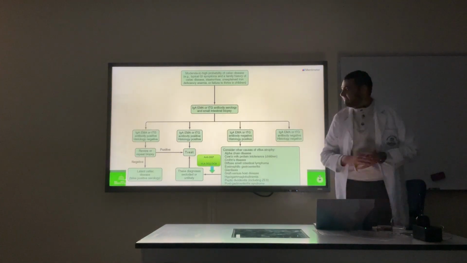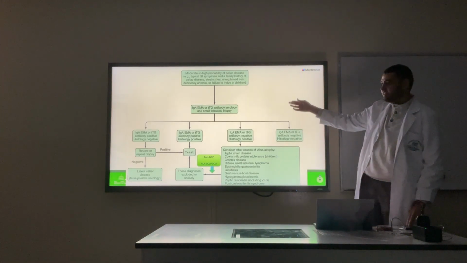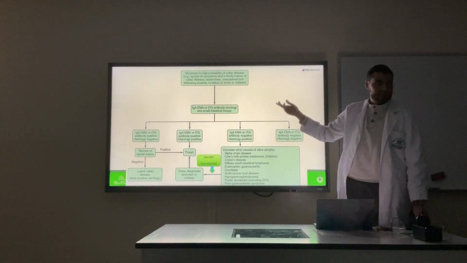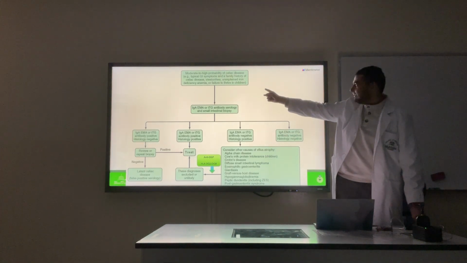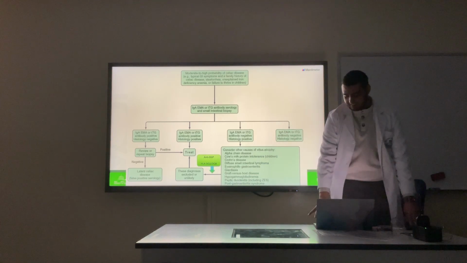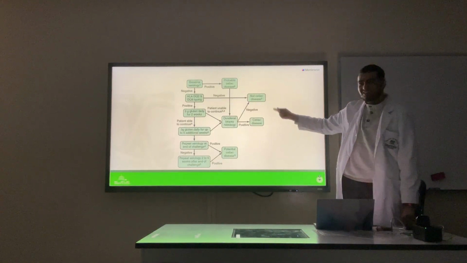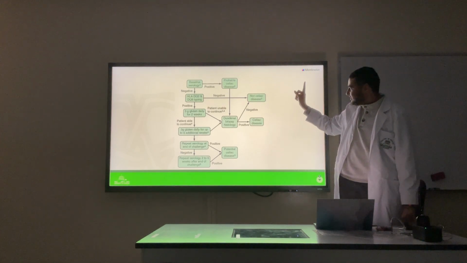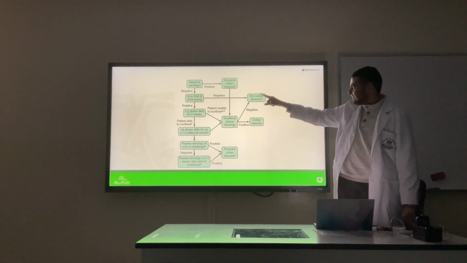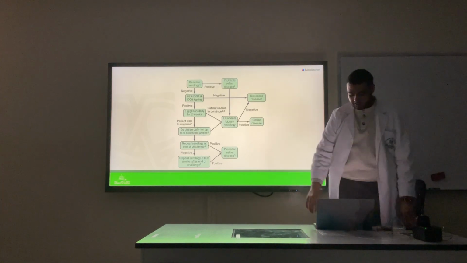Yes, it is C. Again, this is another algorithm. In the previous algorithm, it was the autoantibodies, the TTG. Here, we have another algorithm with moderate to high probability. Again, we go with TTG. And here is another algorithm with baseline serology. Again, we go with TTG eventually. But here, that's a different one. I'll get back to it in another question.